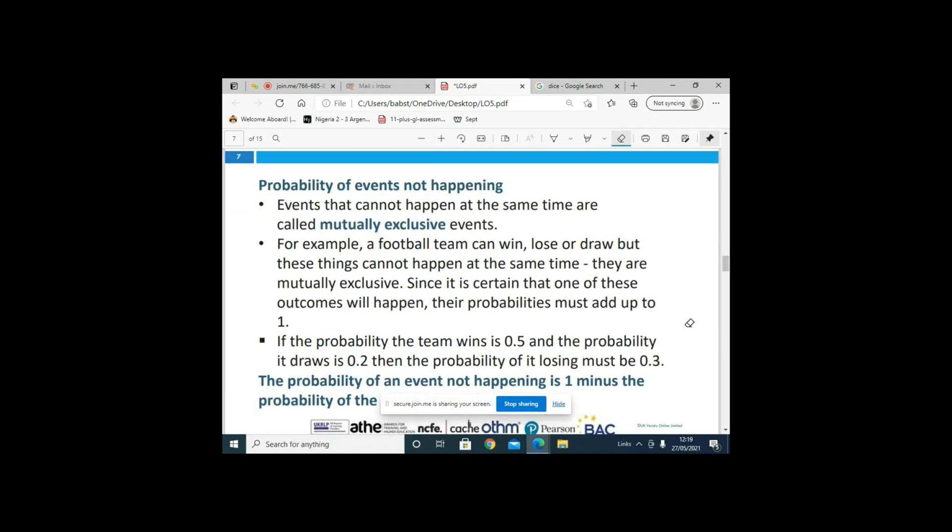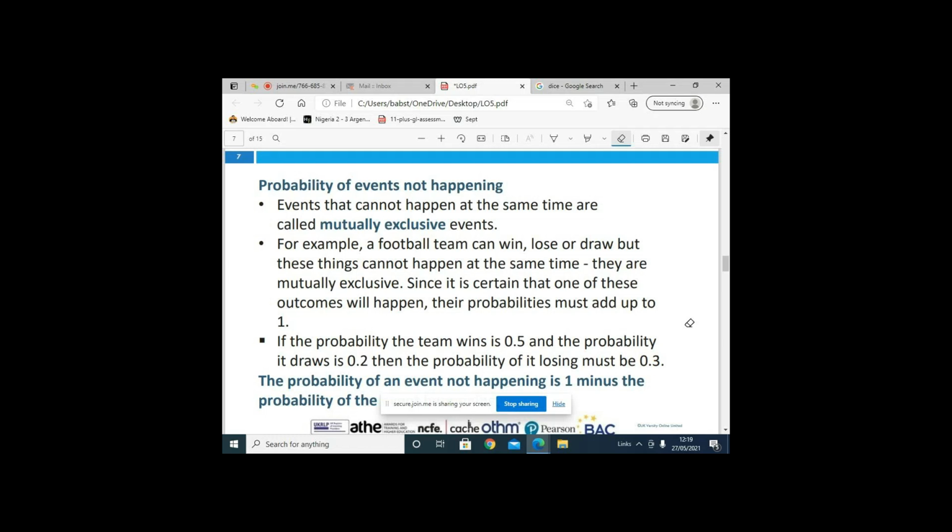Now, probability of events not happening. Don't forget, events that cannot happen at the same time are called what? They are mutually exclusive events. So for example, a football team can win, lose, or draw a match. In a football match, the 3 possible outcomes are either you win, you draw, or you lose a match. So one outcome must happen between those 3, but these things cannot happen at the same time.